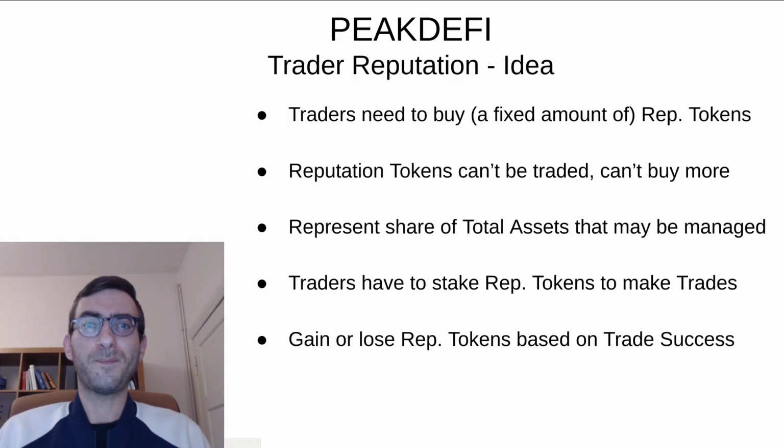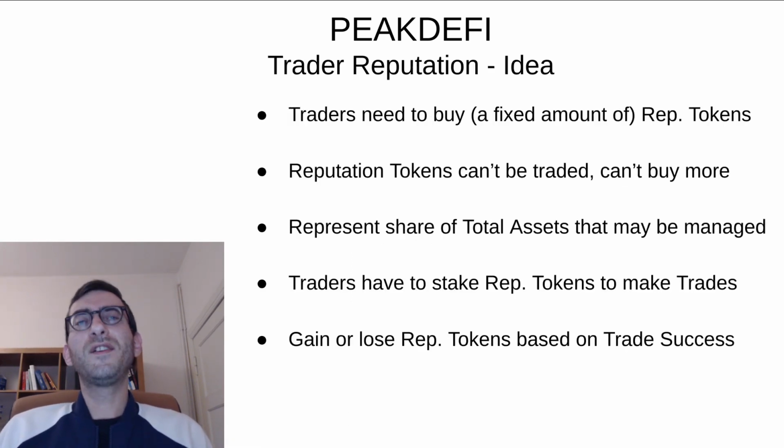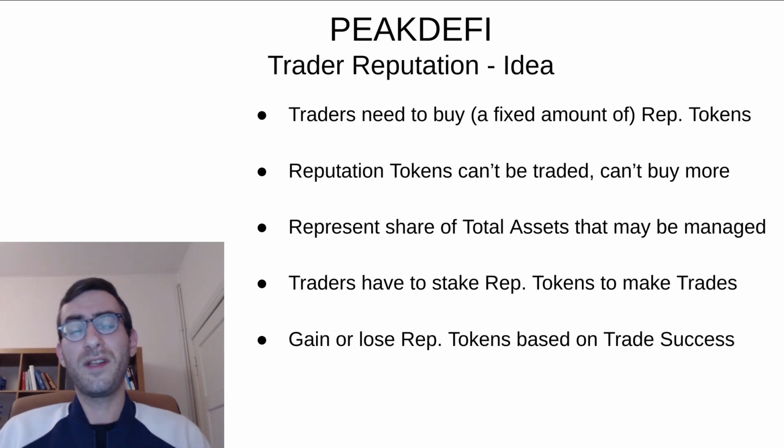How can this look? Basically, trader reputation, tokenized trader reputation. So a trader that wants to trade the assets of this fund needs to buy a fixed amount of reputation tokens. Everyone who wants to trade for the fund needs to buy these reputation tokens with their own money. So there is an incentive right away to not do it if you don't know what you're doing, because you will lose your own money, not only the money of the people that invested into the fund.